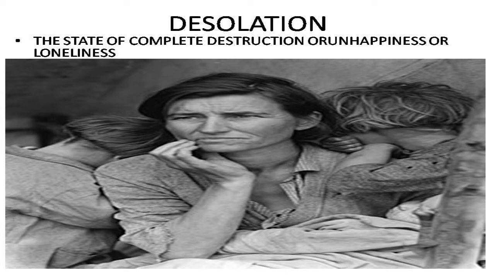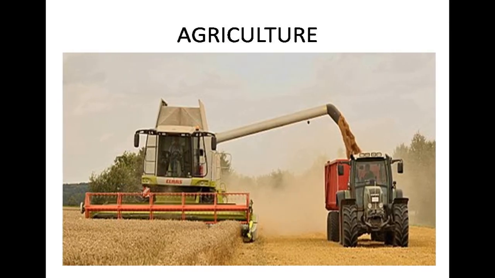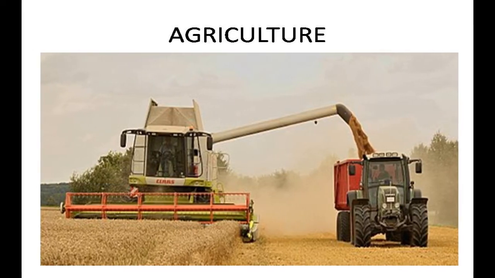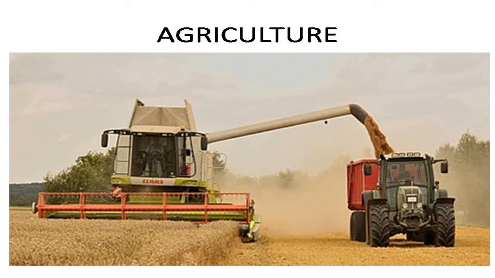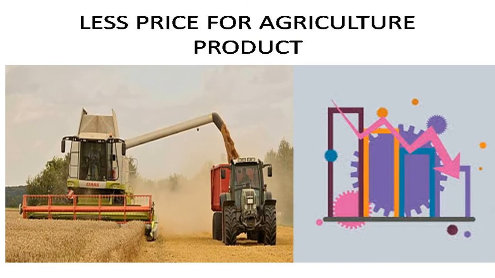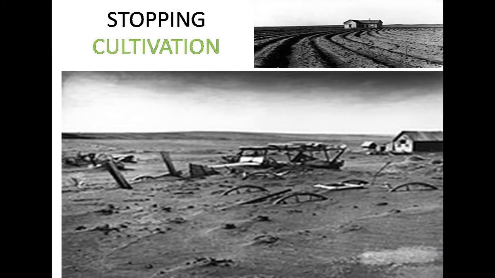Why did agriculture decline? When modern technology was introduced in agriculture in the 1920s, production increased immensely and it led to a price decline. Economic depression made agriculture go from bad to worse.